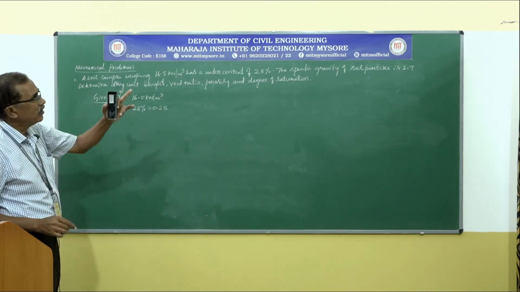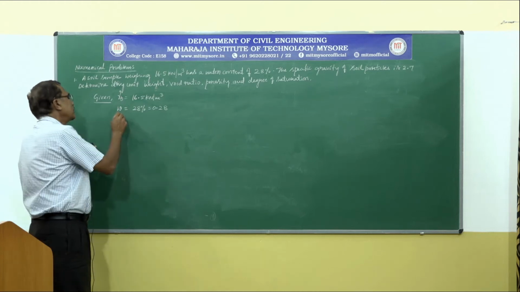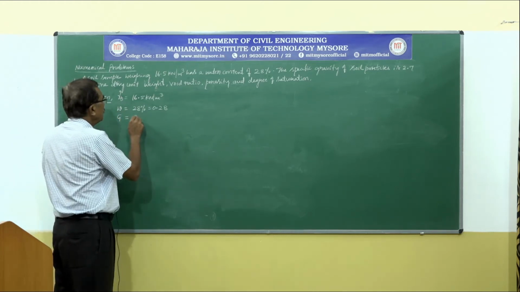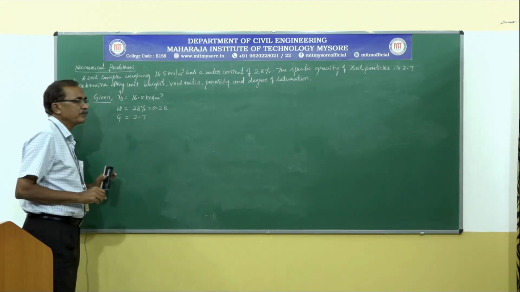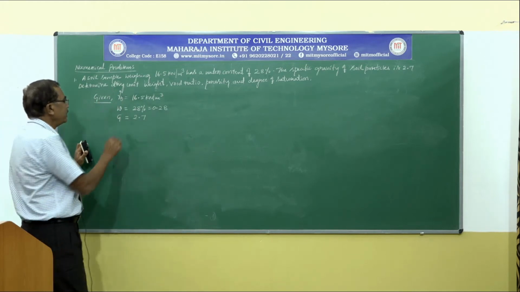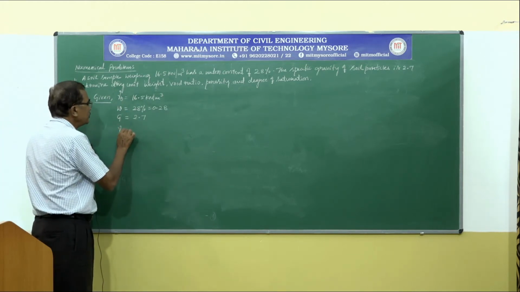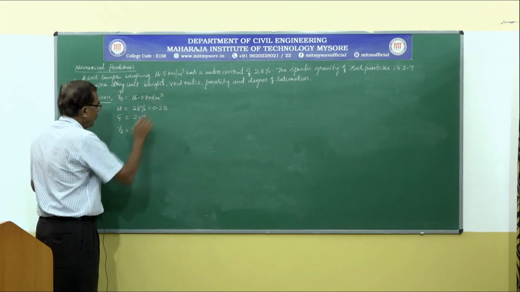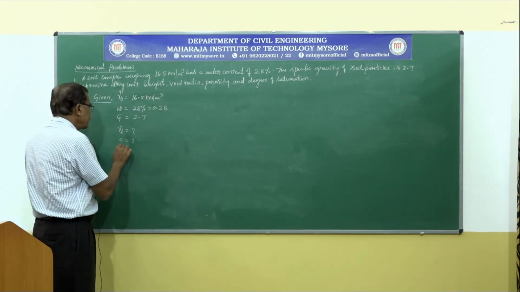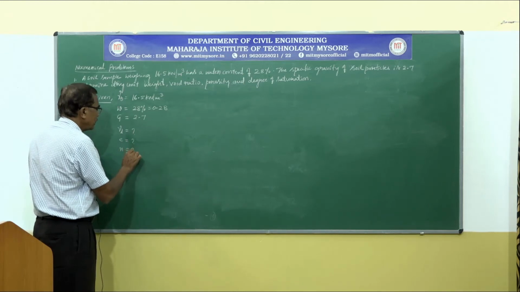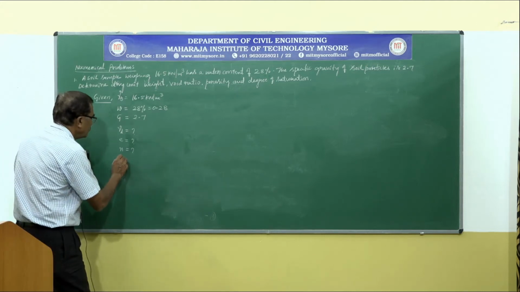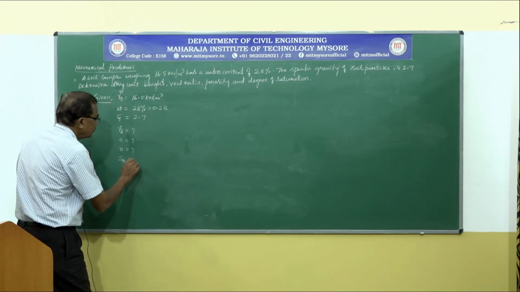The specific gravity of soil particles, denoted by G, is equal to 2.7. It is asked to determine dry unit weight gamma D equal to question mark, void ratio small e equal to question mark, then porosity small n equal to question mark, lastly degree of saturation S suffix r equal to question mark.